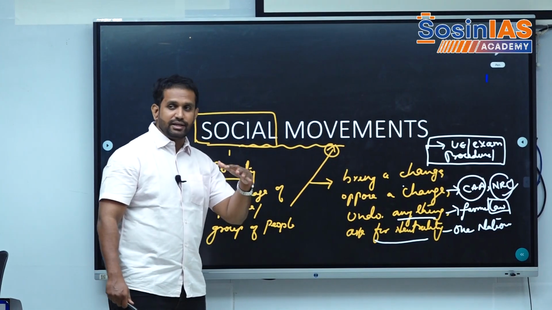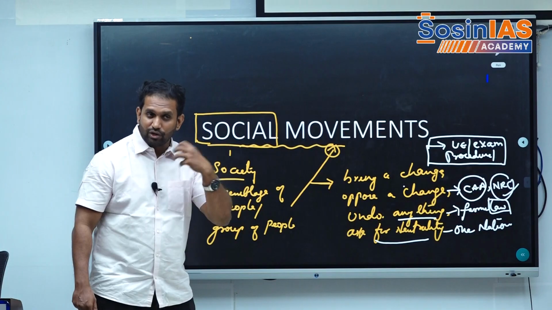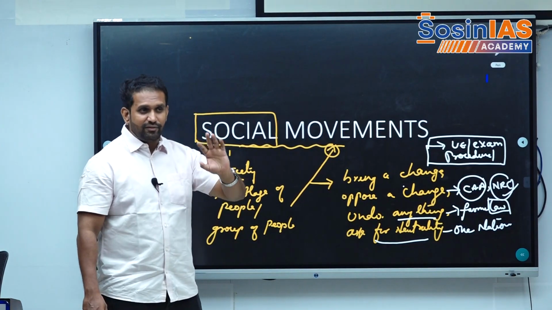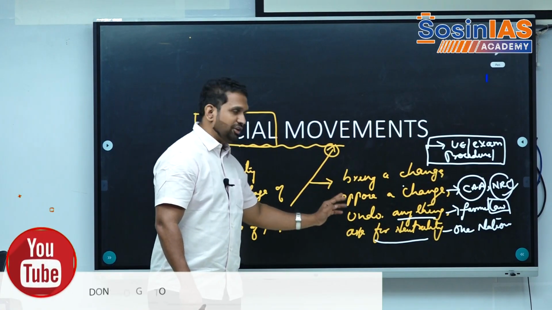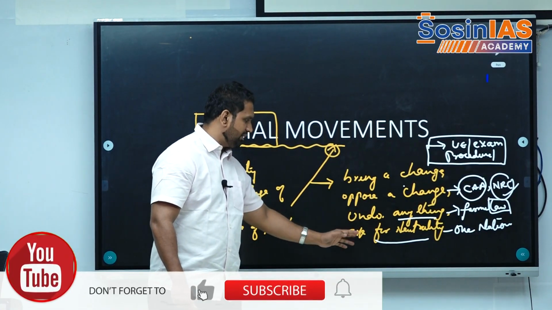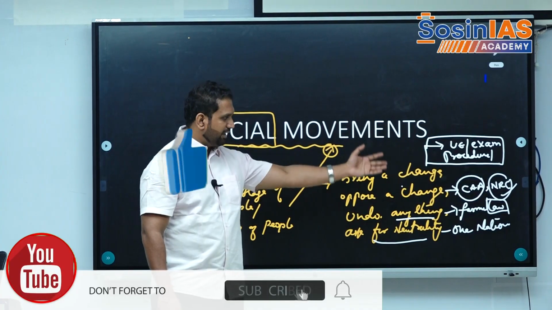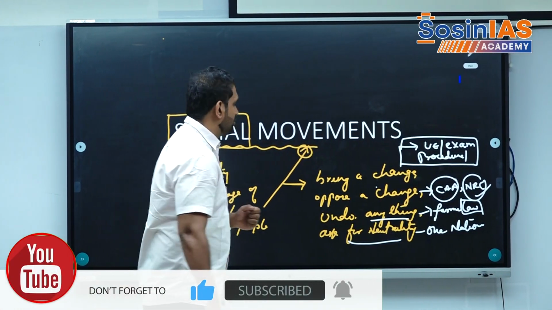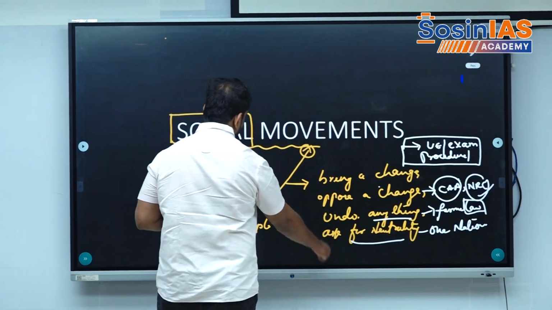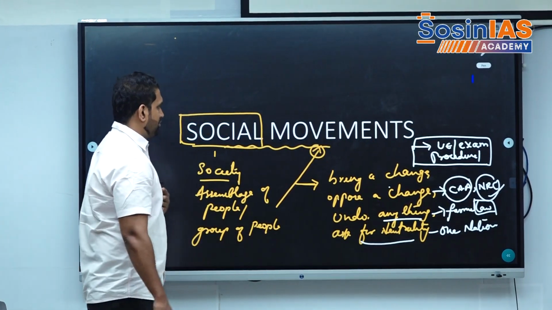I always tell you that in the class you study and get the concepts and go. 60-70% you should learn and go. This is very, very important. Bring a change, oppose a change, undo anything, ask for neutrality. I have given the examples of how the social movements are being organized on these important 1, 2, 3, 4 domains.